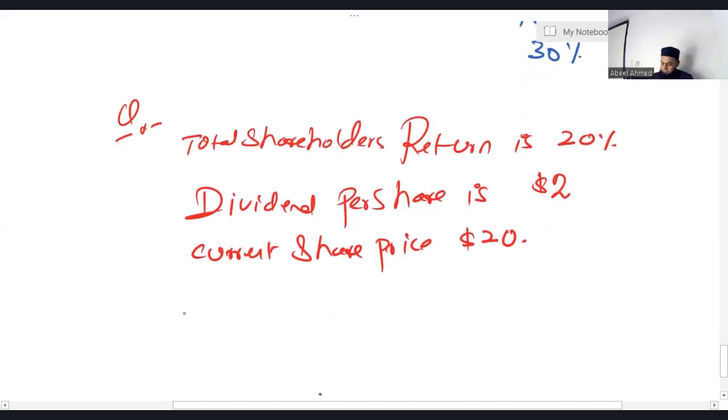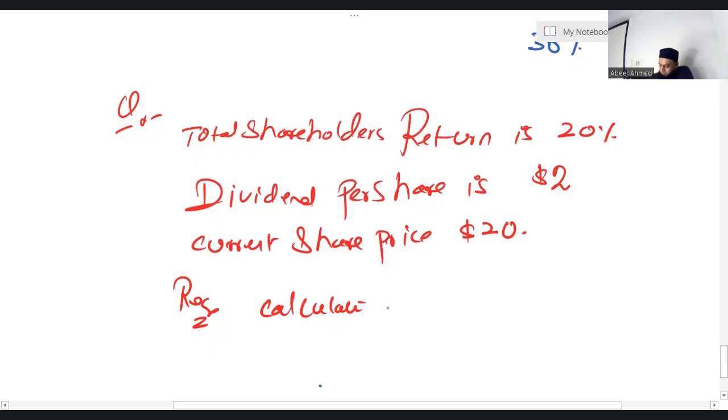What do we need? Required: calculate the share price at the end of the year.